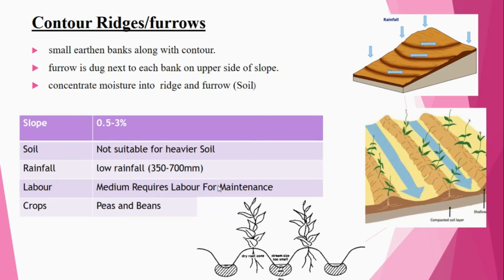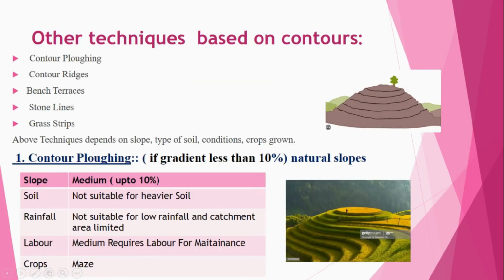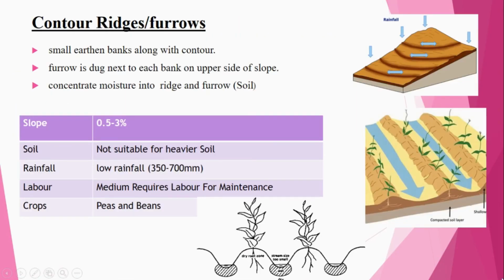Next to each ridge, we go for the furrows. They concentrate moisture into the ridges and furrows, and the furrows provided here give continuous moisture to the different types of crops. You can see this particular figure here also.